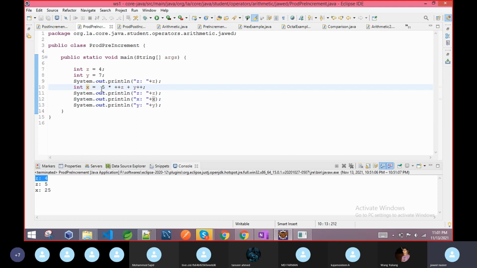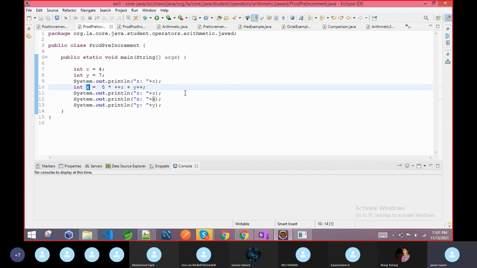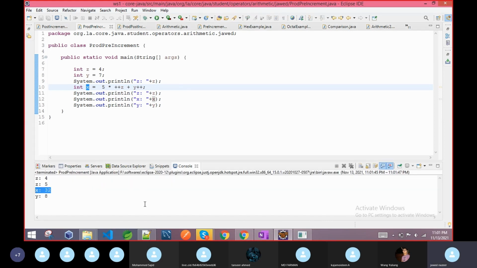So you can see this may become difficult and complex, so then you have to stick with the rule. So here the rule is what? It is post, so it will increase after. So here y is 7, so the result is what? 5 5s are 25 plus 7, so the result of x is 32, z is 5 and y is 8. So if I run this program, you can see x is 32, and here z is 5, y is 8. This one I am printing before the expression, so there is no change in z. So this type of thing can happen, so you have to think about that.